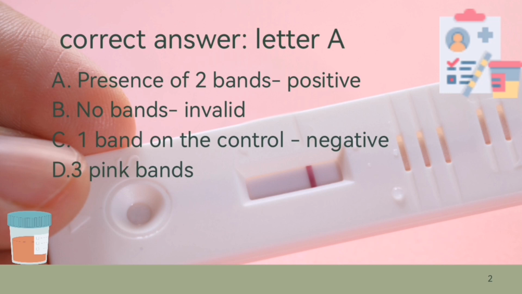Kapag wala namang band or walang line sa kit, that is invalid. Then, if may isang band sa control only or sa control area, that is negative. So, tatandaan, kapag isang band lang, that is negative. Pag dalawang band, positive. Pag no bands at all, that is invalid. Dapat ang control ay mayroong line or mayroong band.